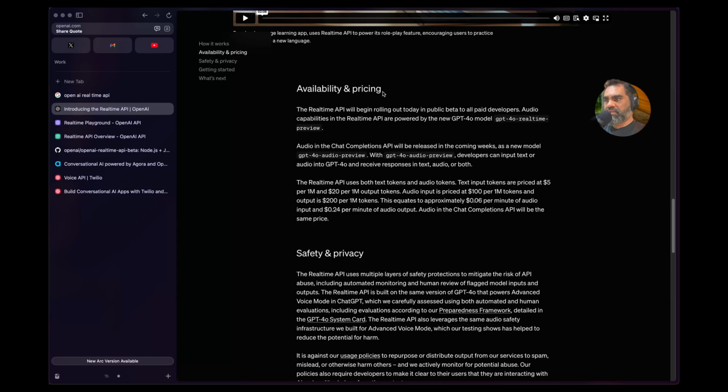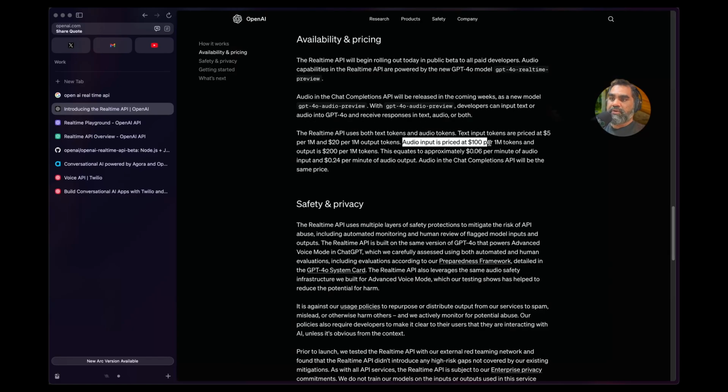Availability and pricing. Text input tokens are priced at 5 if you have to pass system prompts, etc. That is this. Audio input is priced at 100 per 1 million. It's pretty expensive actually, 200 per 1 million tokens. That equates to that for input tokens, and this is for output tokens. So whatever the advanced voice mode speaks out will be charged at this rate. Whatever we say will be charged at this rate.